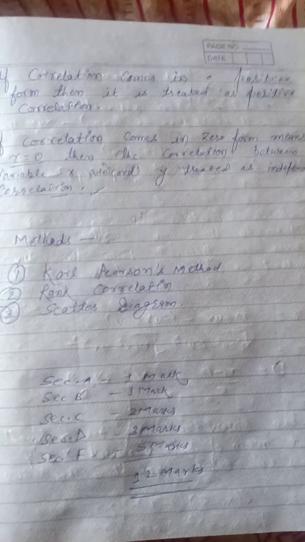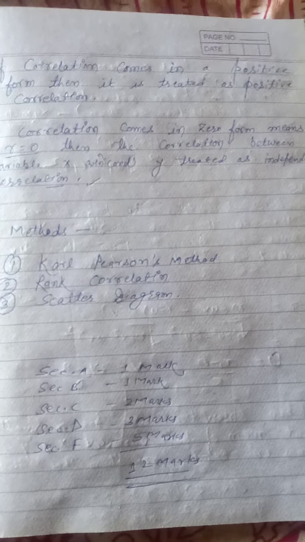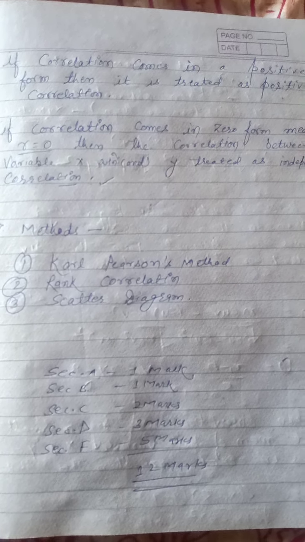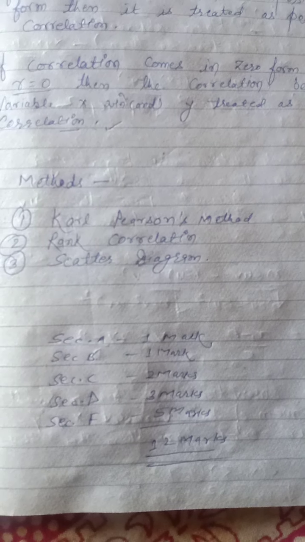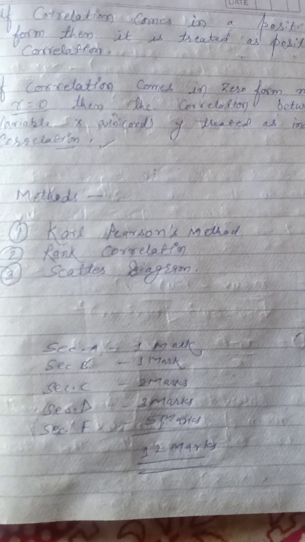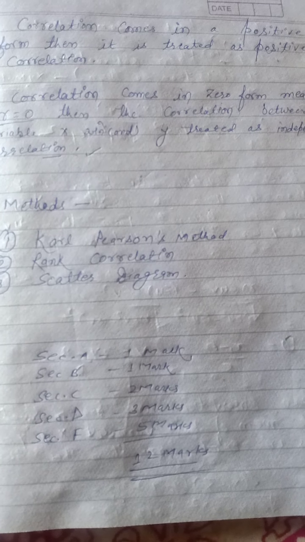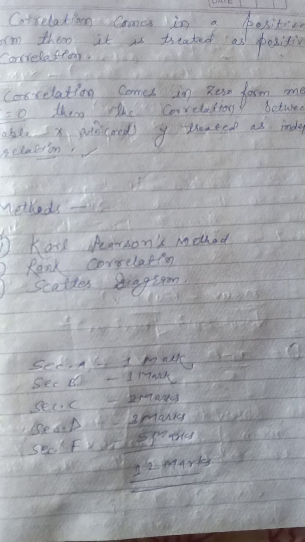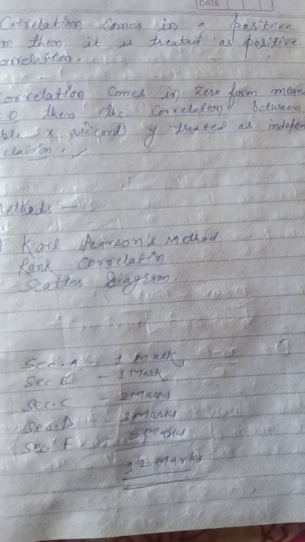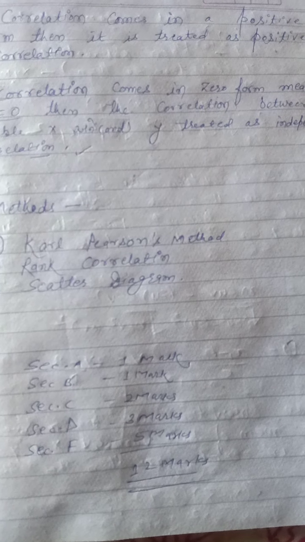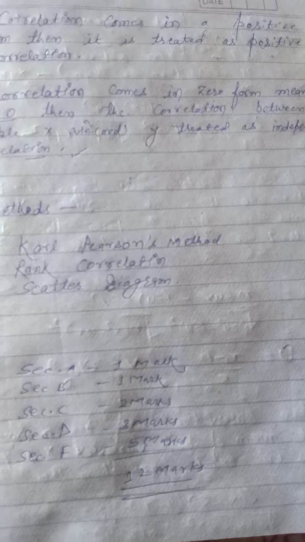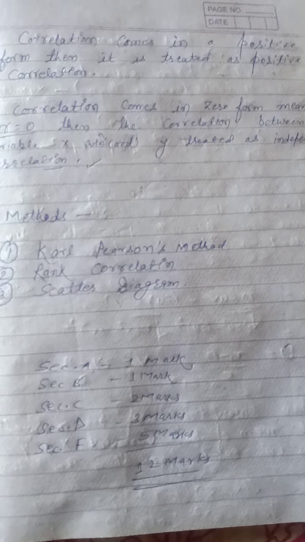Friends, we are now going to discuss how these 12 marks are to be asked in the examinations. You can see sections A, B, C, D and F. In all these sections, they are to be asked in such a number. Section A provides you 1 mark as MCQ. Section B is a theoretical kind of question of one or two sentences, that is also of 1 mark.